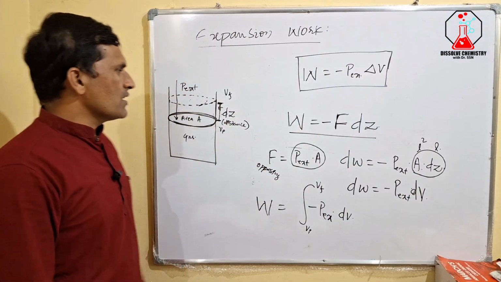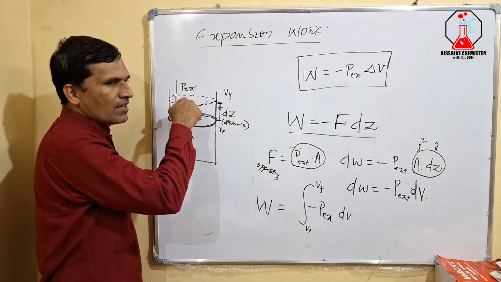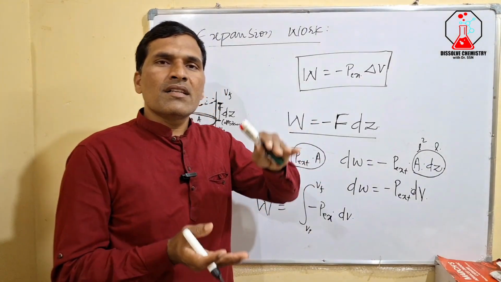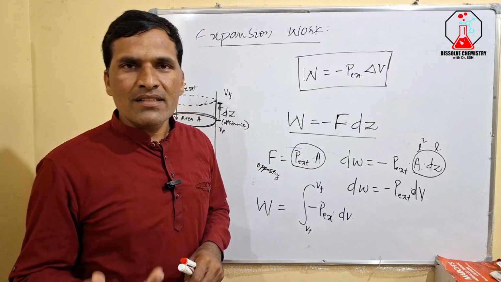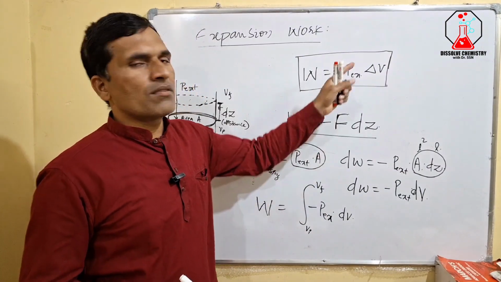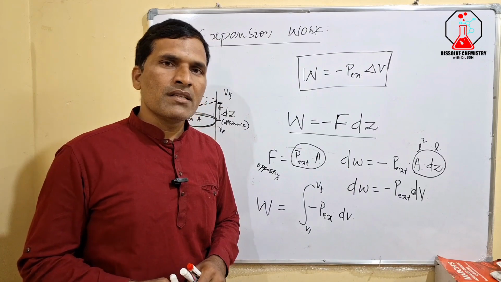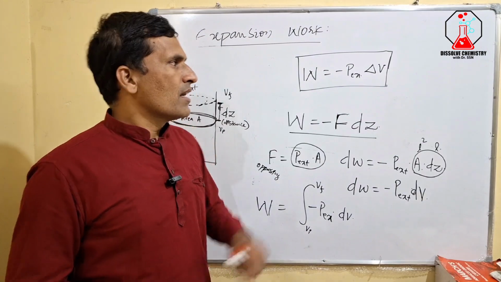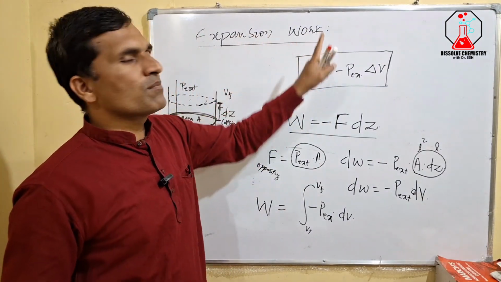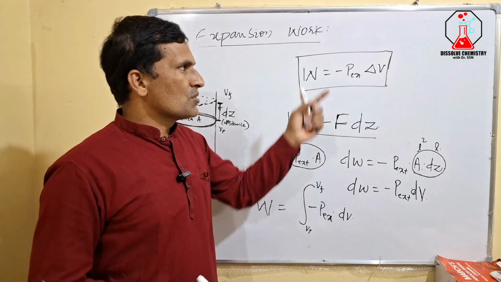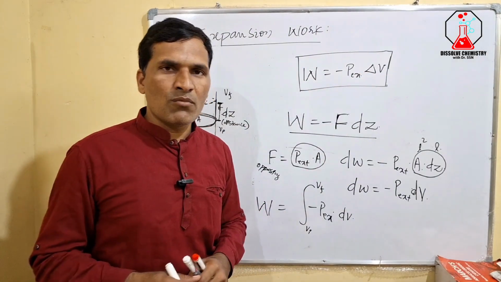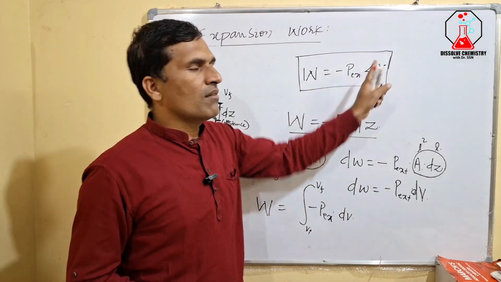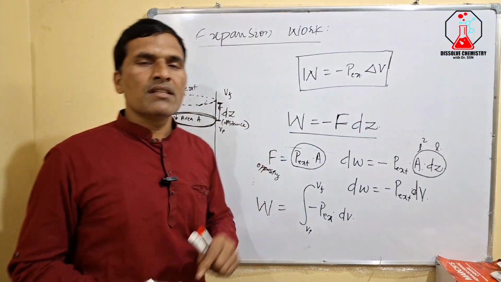Now if the force is acting internally, so you are doing work against the internal force, then we call it compression work, and that is also of equal magnitude. It is also against the opposing force that we are doing work, and this work we call expansion work. Usually we use this equation in our thermodynamic discussion, and students are often confused about how it comes about. So all that we have discussed here.